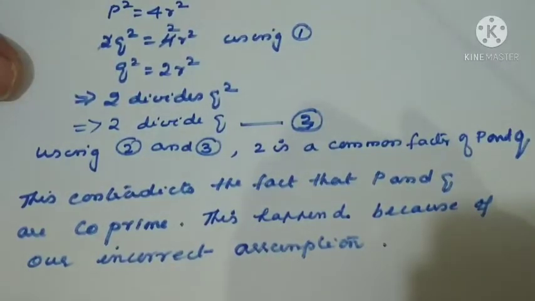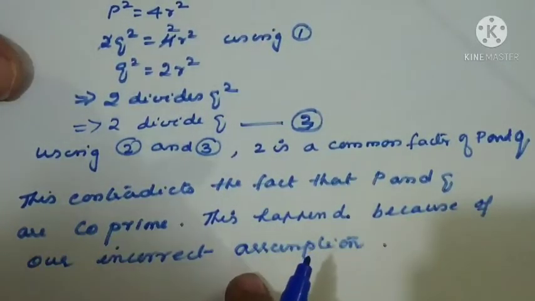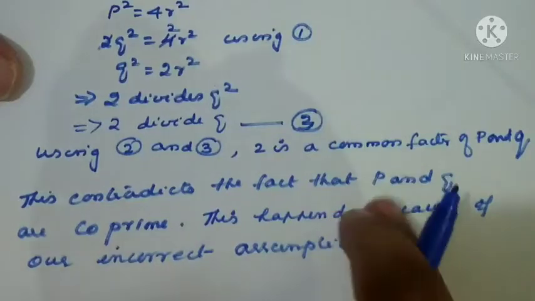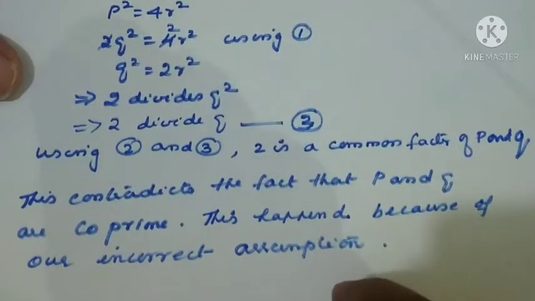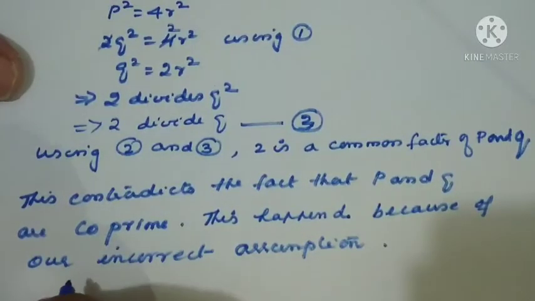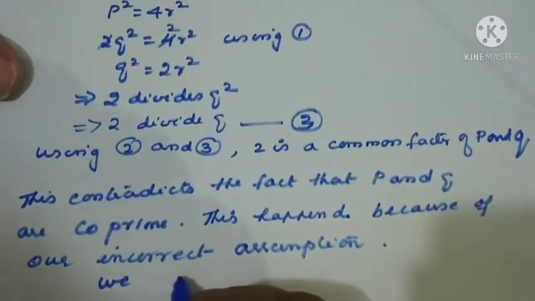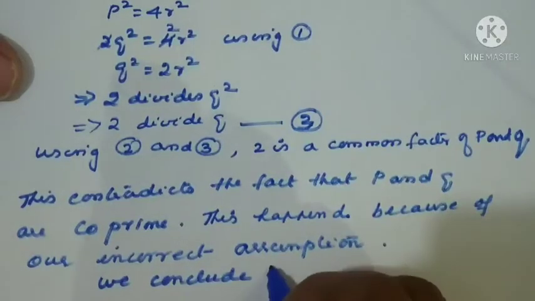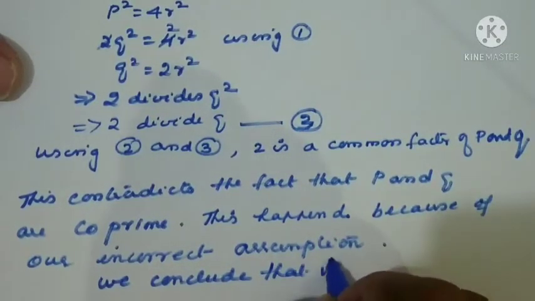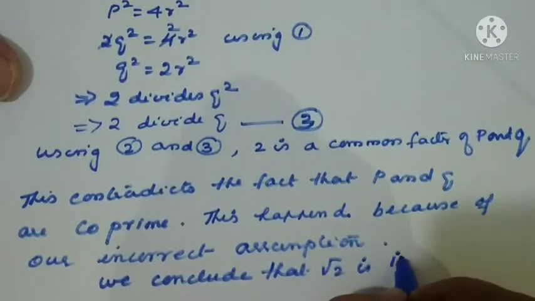So our assumption is wrong, so we have got a wrong result. We conclude that our assumption is wrong, and we conclude that root 2 is irrational.